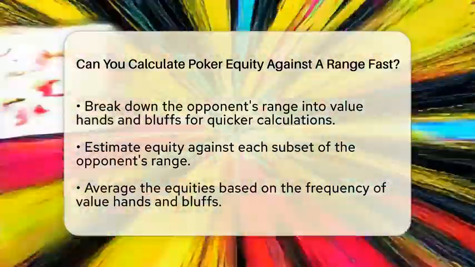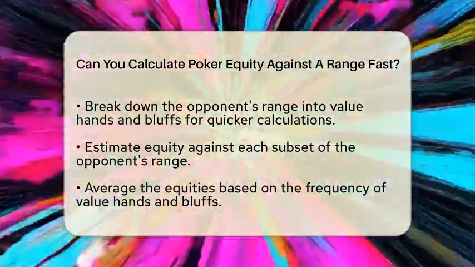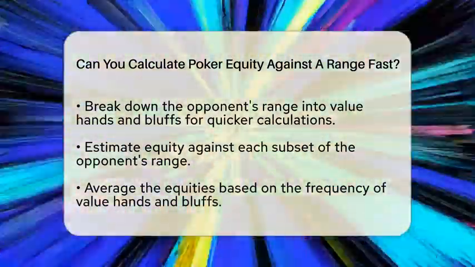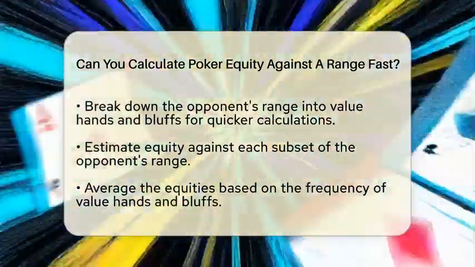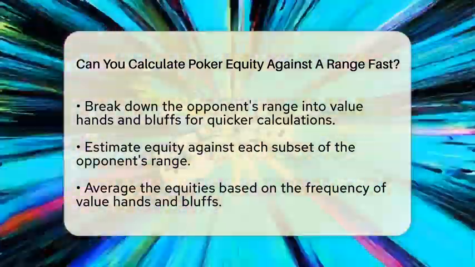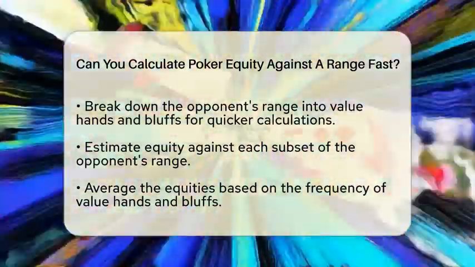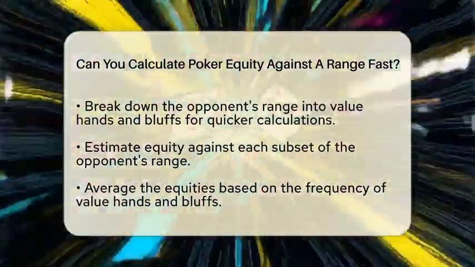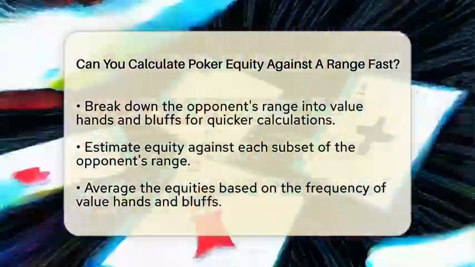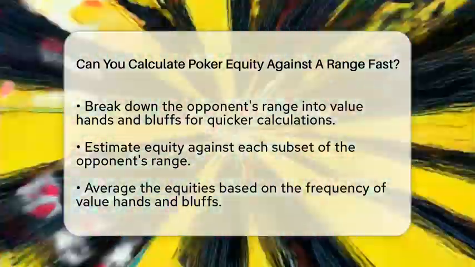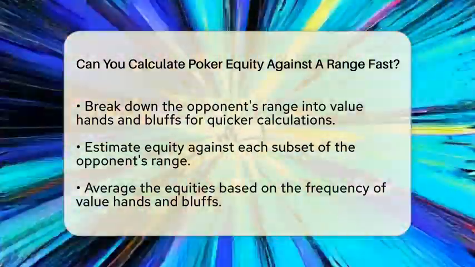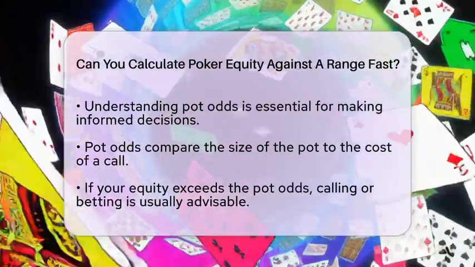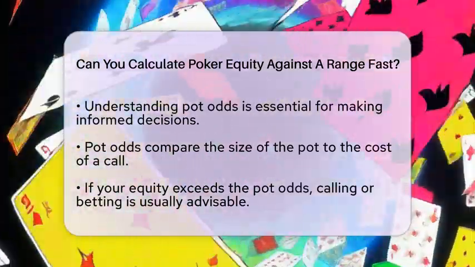A practical way to speed up this process is to break down the opponent's range into two categories: value hands and bluffs. Estimate your equity against each subset, and then average these equities based on how often each subset appears. For example, if half of the range consists of strong value hands against which you have 10% equity, and the other half consists of bluffs against which you have 60% equity, your overall equity is about 35%. This method simplifies complex calculations into manageable mental math.